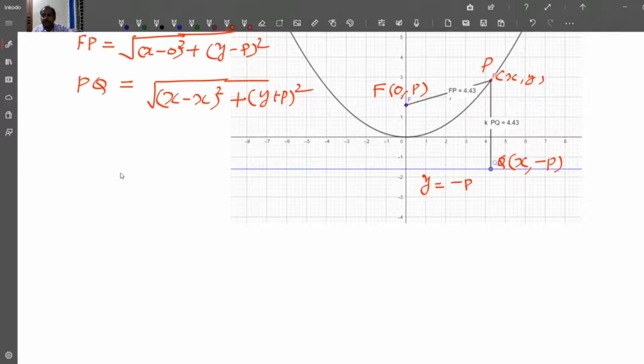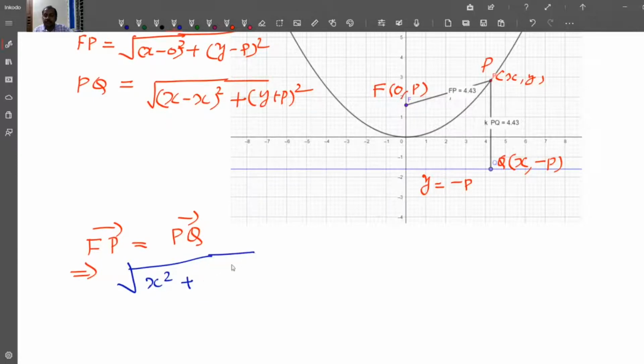Now FP equals PQ implies the square root of x squared plus (y minus p) squared equals the square root of (y plus p) squared.